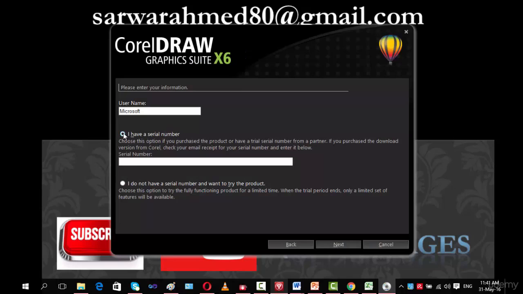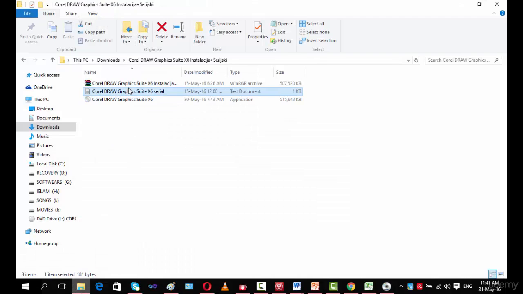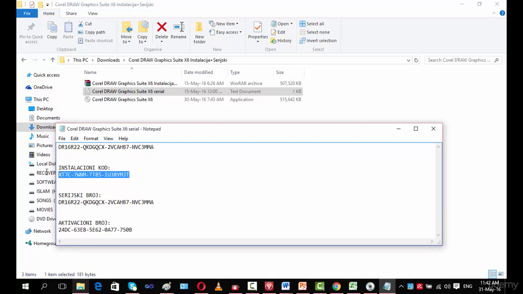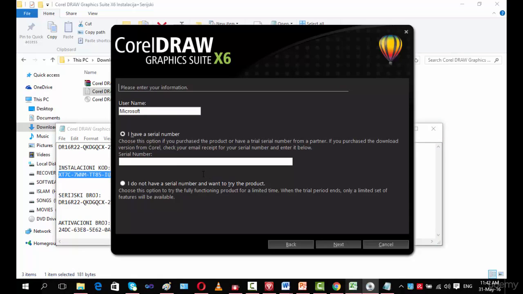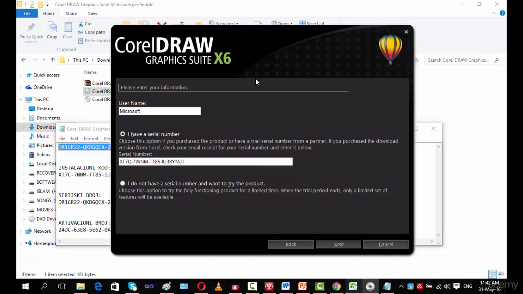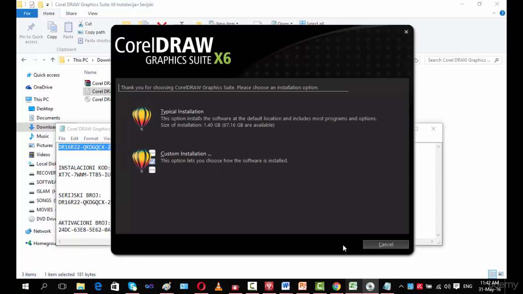Then you have the serial number. If you don't have a serial number, don't put one. I have a serial number, so I select here, and this is the serial number I have. This is the installation serial number. I click here and copy it. When you download the software you get the serial number automatically. Then I click next. Invalid serial number, I think this is not the right one, this one. So I click next, and this is acceptable.